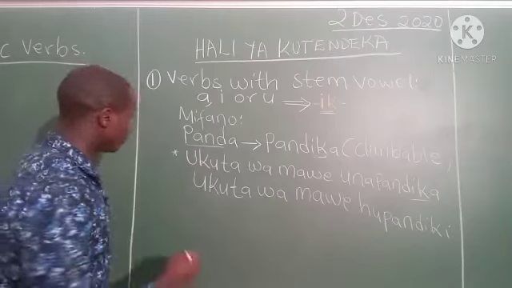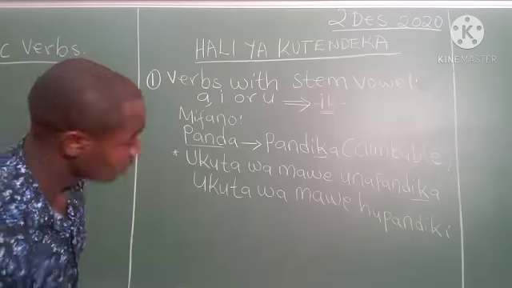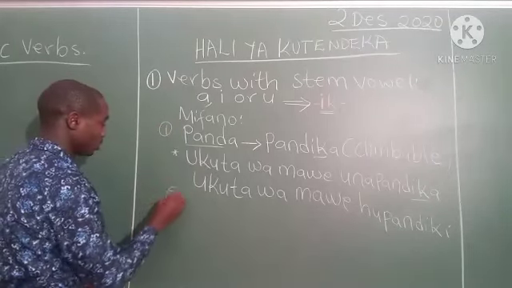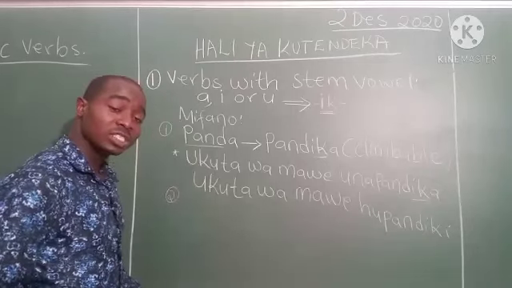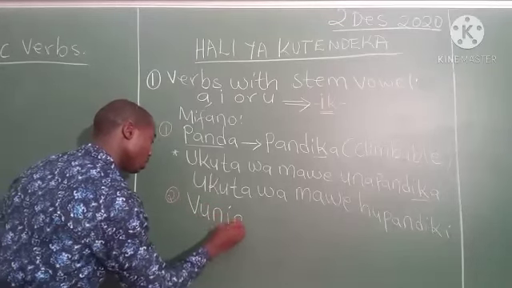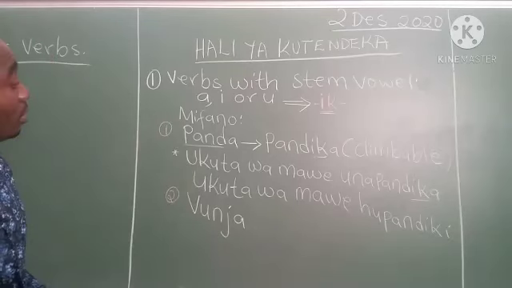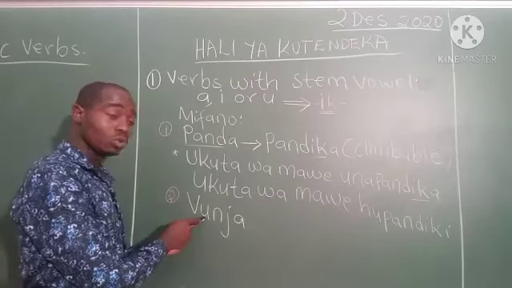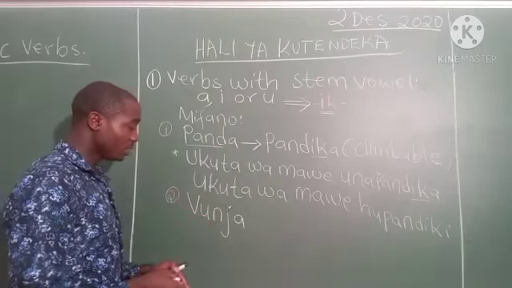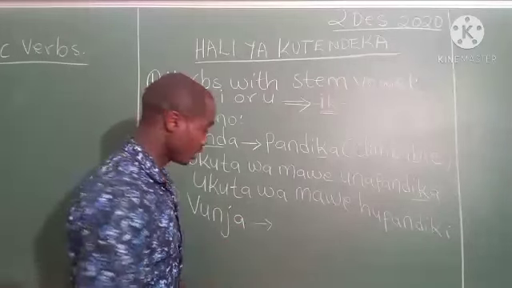Now we go to another verb. We say vunja. Vunja will change to become vunjika.